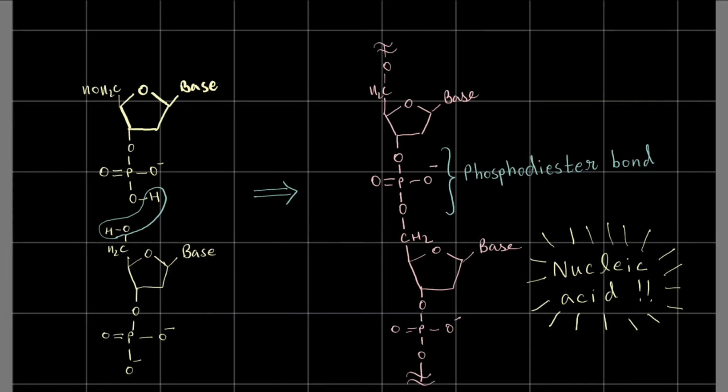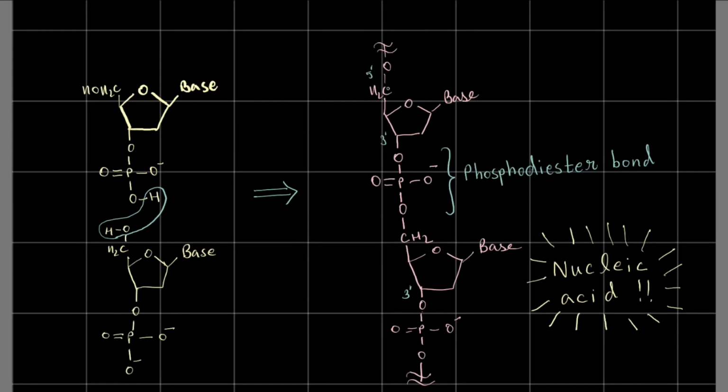Okay, one more thing. This is 3 prime and this is 5 prime, right? Now let's for a second consider that this is the last nucleotide of my nucleic acid, and this is the first nucleotide of my nucleic acid, or you can consider it vice versa. So what do you think?